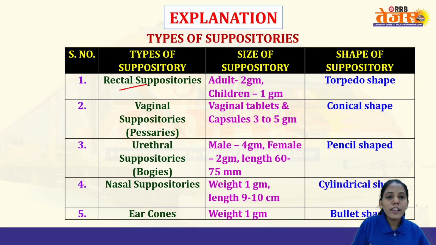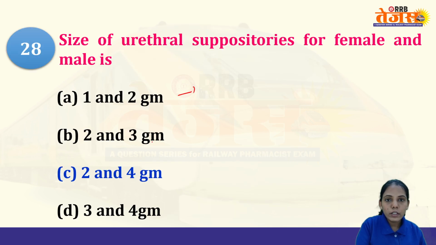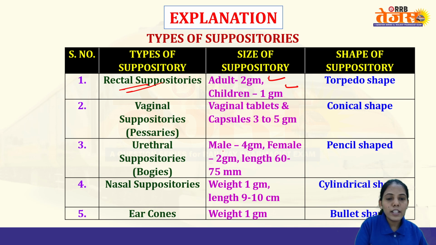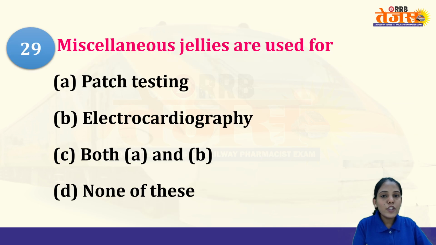So as I said, for rectal it is adult 2 gram, children 1 gram. Now they have asked about urethral suppositories. So male it is 4 grams and female it is 2 grams. So remember all the shapes. There are n number of questions that can be formed using this.